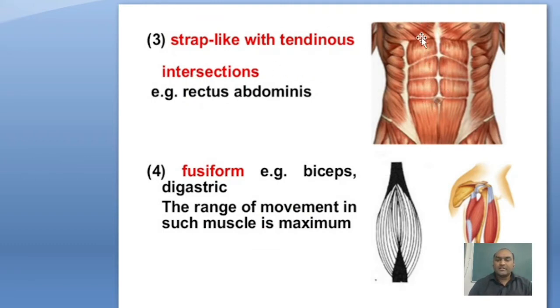These muscles are strap-like, but in them we see multiple tendons between two bellies. These muscles are called the rectus abdominis. It is also an example of muscles of the anterior abdominal wall. Another example is fusiform muscles. Its shape is fusiform, meaning both ends are pointed. Examples are biceps and digastric. The range of movement in such muscles is maximum.